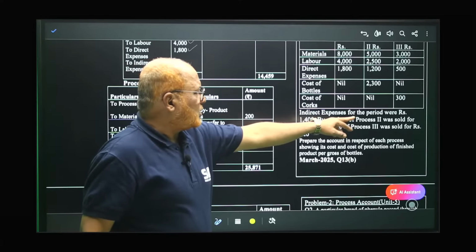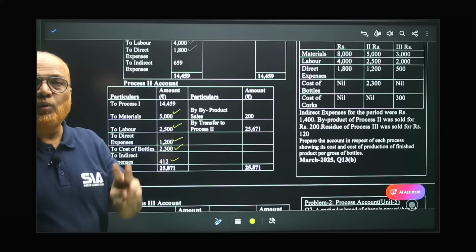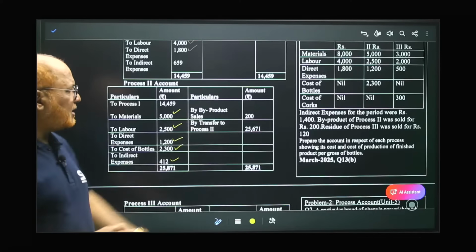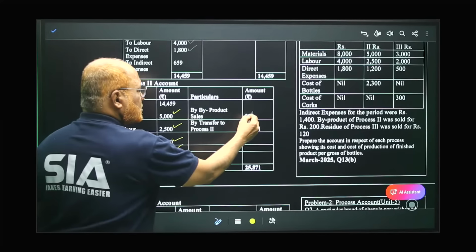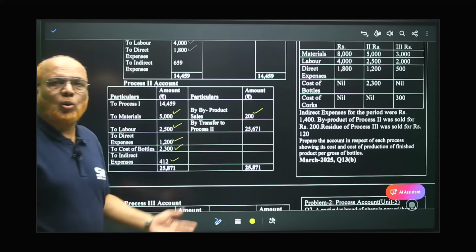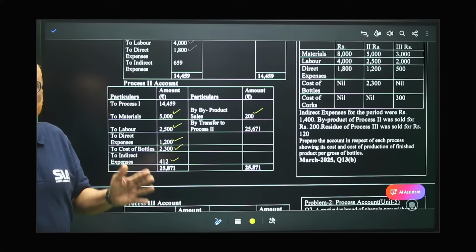One income is also there in the second process. Byproduct of process 2 was sold for 200. So 200 rupees is the income. Take it on the credit side. By sale of byproduct, 200. Right? Over. Now balancing figure is the output of second process.